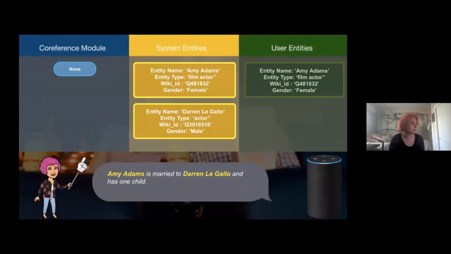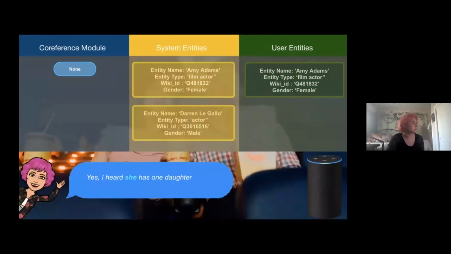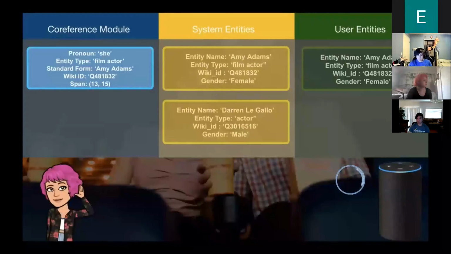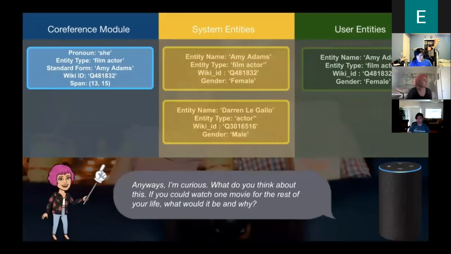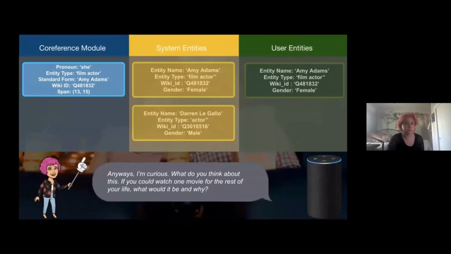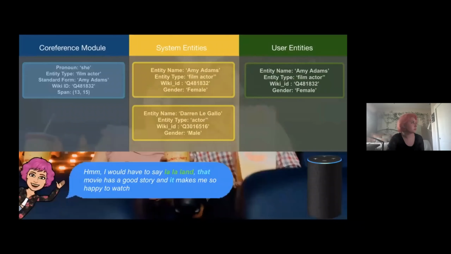Amy Adams is married to Darren Le Gallo and has one child. Yes, I heard she has one daughter. Anyways, I'm curious. If you could watch one movie for the rest of your life, what would it be and why? I would have to say La La Land. That movie has a good story and it makes me so happy to watch.